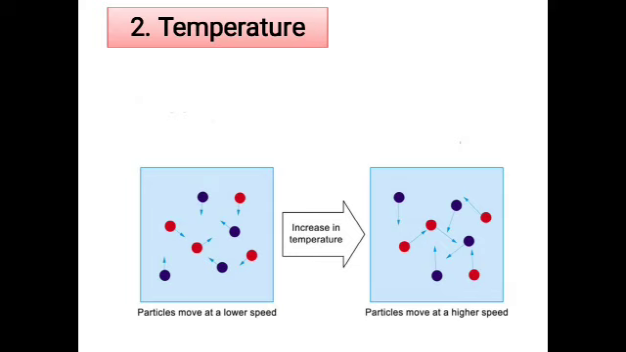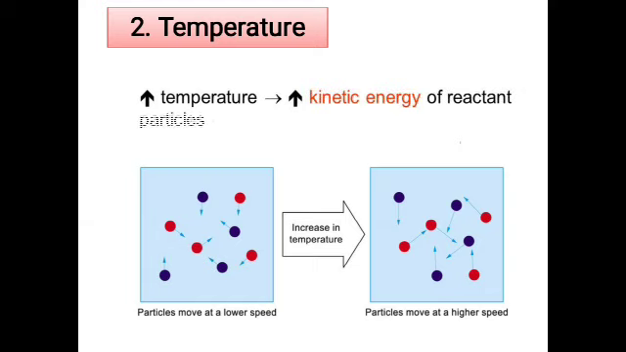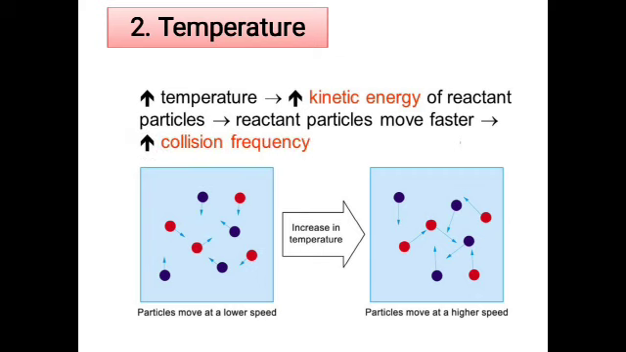So when the temperature increases, the kinetic energy of the reactant particles also increases, and the reactants start moving at a faster rate. When they move faster, they will bump into one another, so collision will start increasing. So collision frequency increases. When collision increases, automatically the rate of the reaction also will increase.